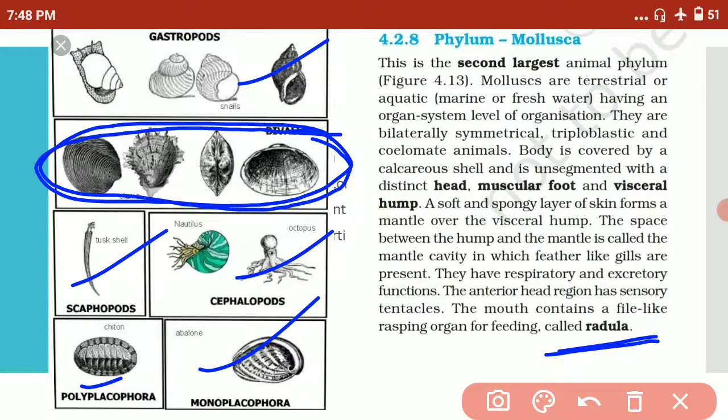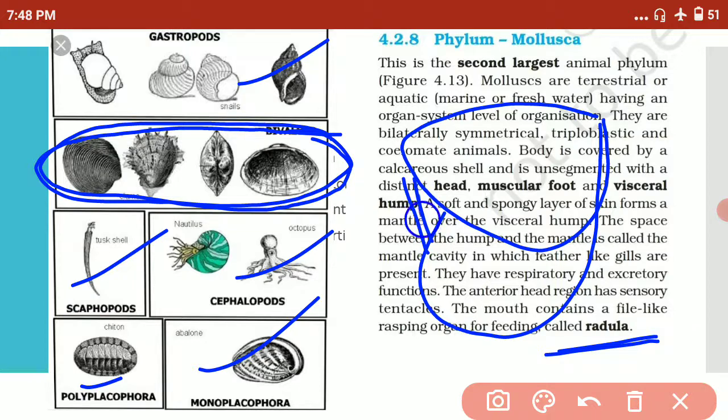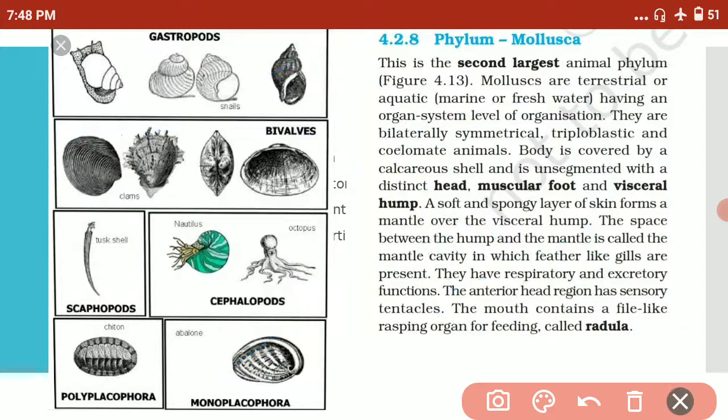They are attached to the adductor muscles, and here the pearls are. These kinds of molluscans don't have radula. They include Astrea, Pinctada, Unio, and Mytilus in the bivalvia.